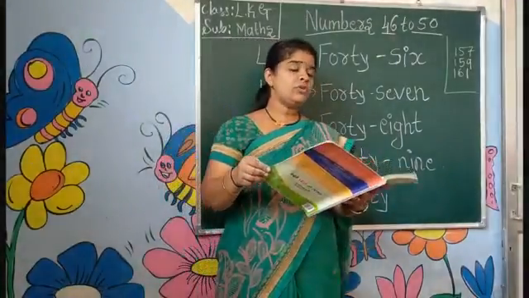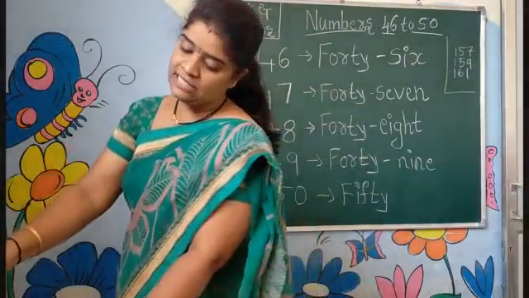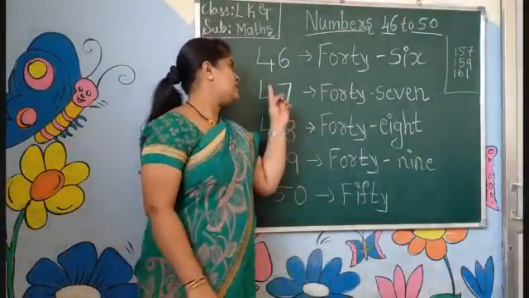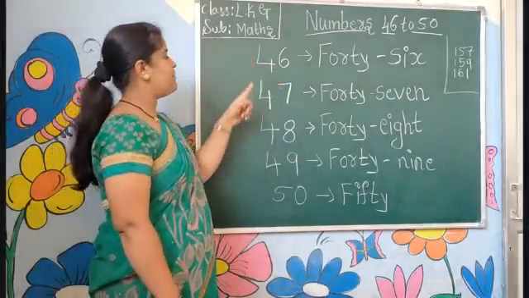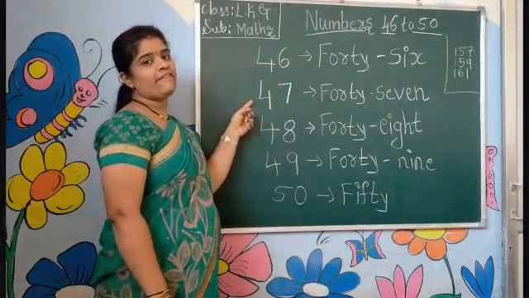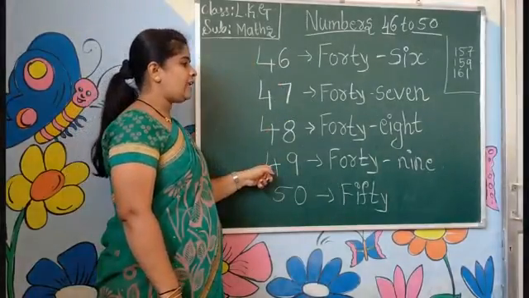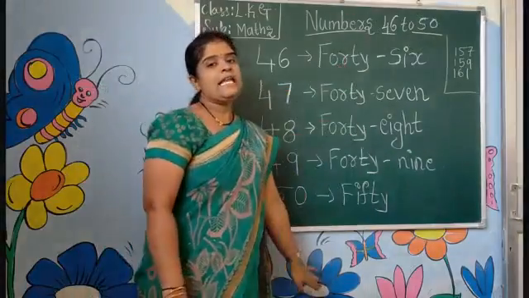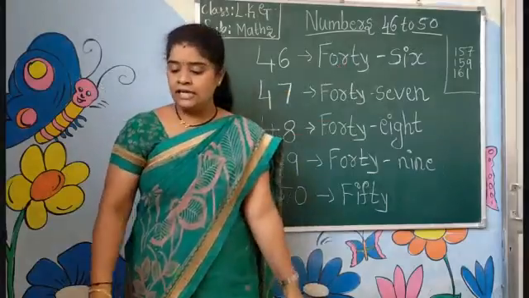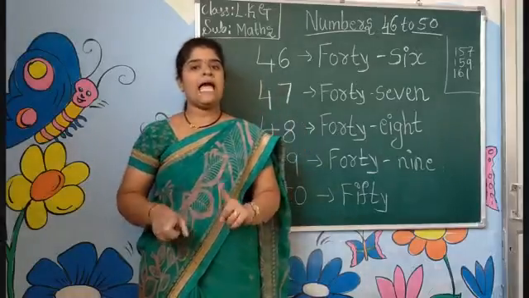Okay. In today's class we learned the numbers 46 to 50. Yes. After 46 the number is 47. After 47 the number is 48. After 48 the number is 49. After 49 the number is 50. And also we know the number names. Okay children, till today's class we learned 1 to 50 numbers and number names.